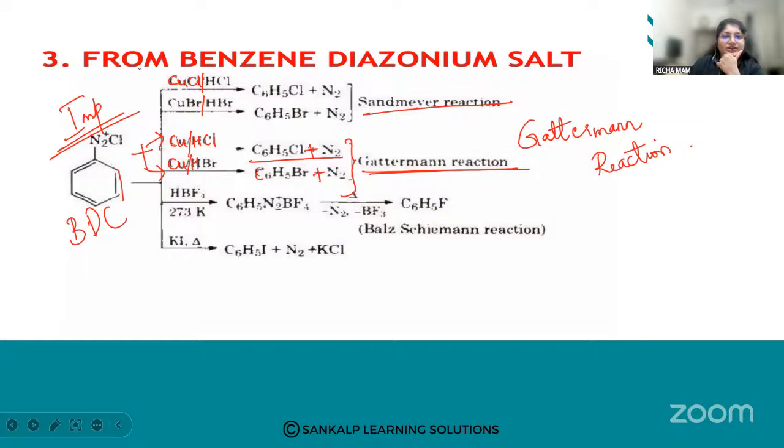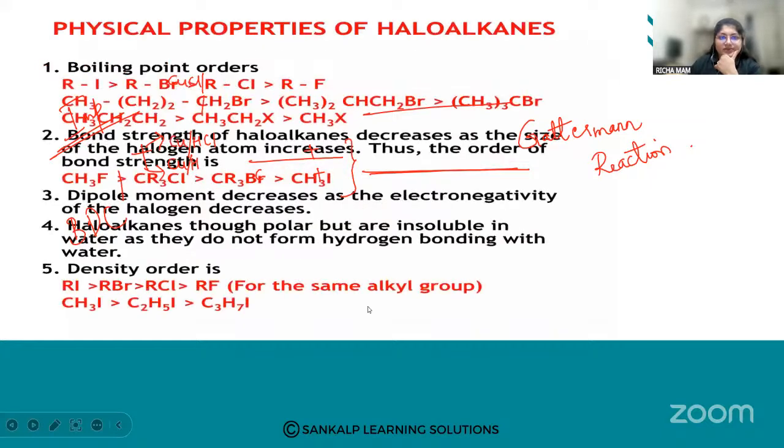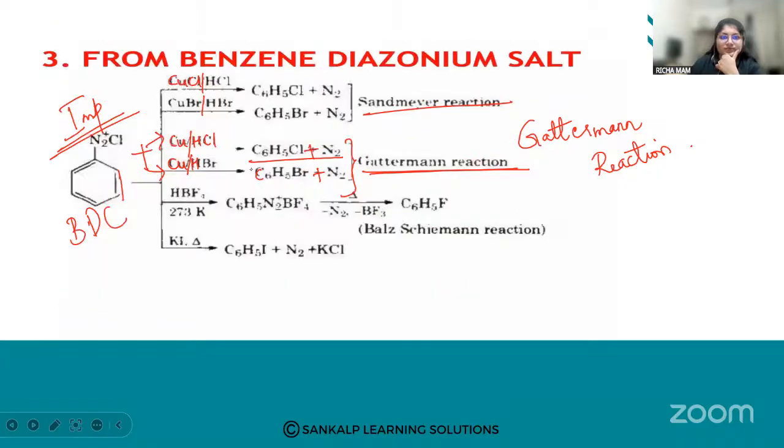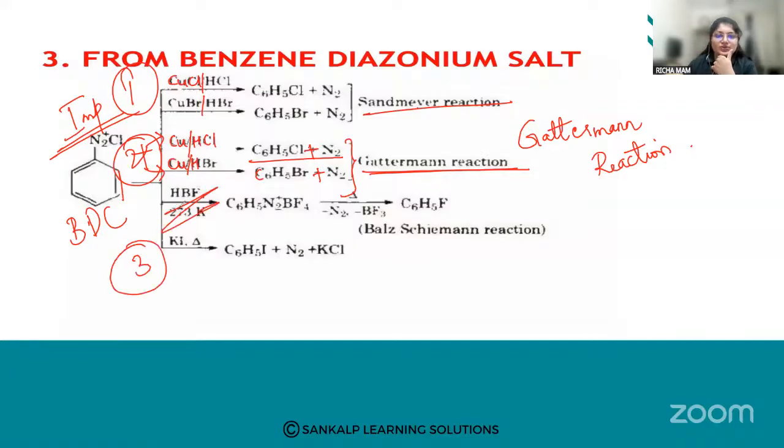So the first one is important here, then the second one is important, then come to the last one. The last one is not there in your syllabus. Let us go for the last one.